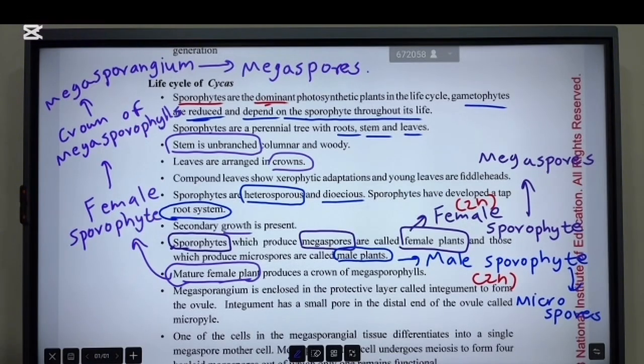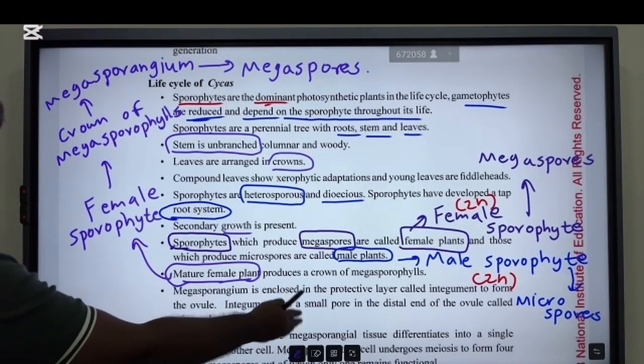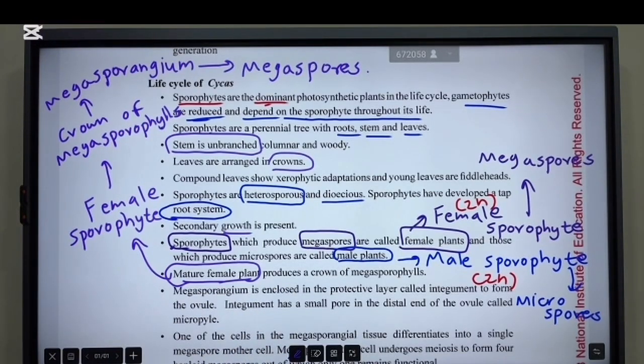Okay, I need to erase this, so write this down. Then I will erase this and describe other things. All right, write down these points.